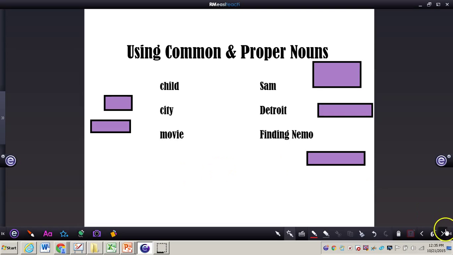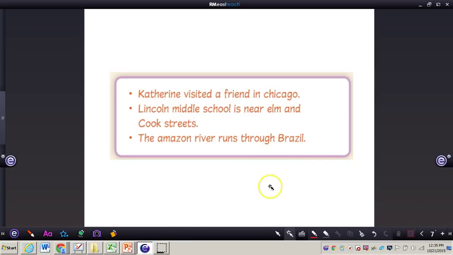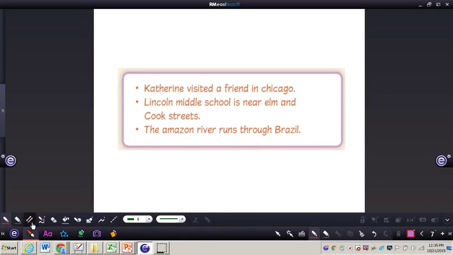And we're going to take a look at some sentences here, and we will look at the errors within these sentences. So we have, Catherine visited a friend in Chicago. You can see Catherine's capitalized. It's at the beginning of a sentence anyway. Visited a friend. So friend is a common noun, does not need to be capitalized. However, Chicago is a proper noun, so that would need a capital C, because it's a specific city.